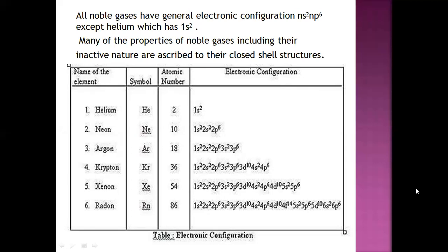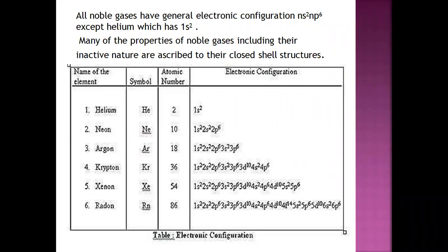Now let us talk about the general things about the noble gas family. Helium, neon, argon, krypton, xenon, radon. Their atomic numbers are 2, 10, 18, 36, 54, 86. Now this is the electronic configuration for these.